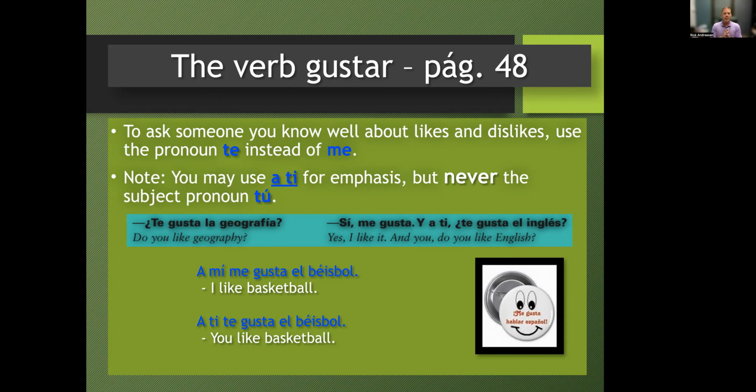So let's look at the two examples on the bottom. Clase, repitan. A mí me gusta el béisbol. A ti te gusta el béisbol. So a ti and te both are forms of the pronoun tú. That means second person, the person you're talking to.